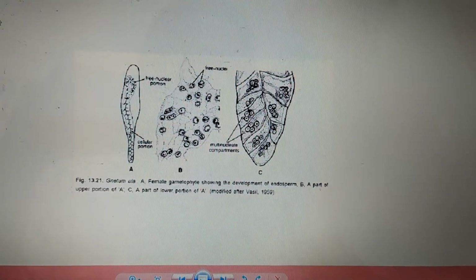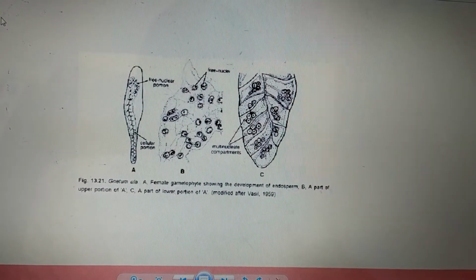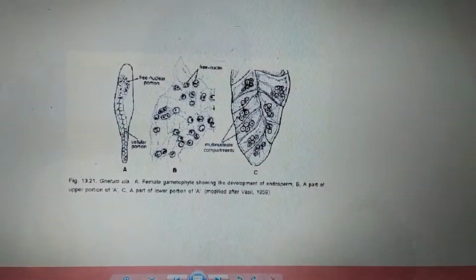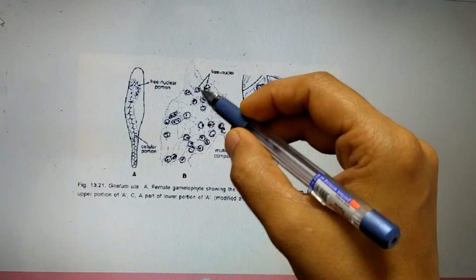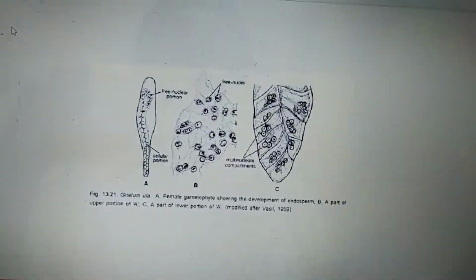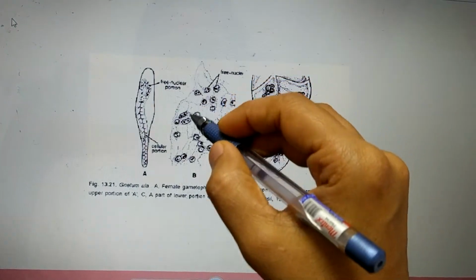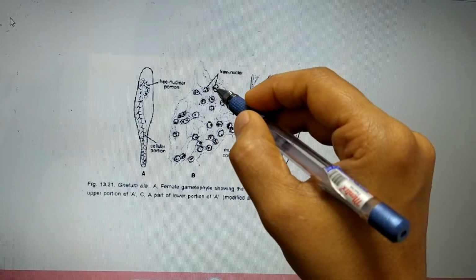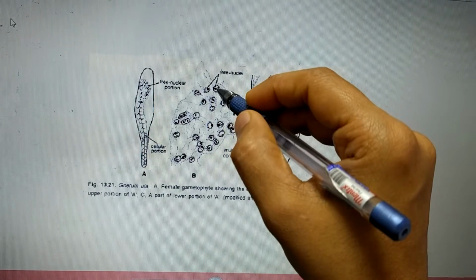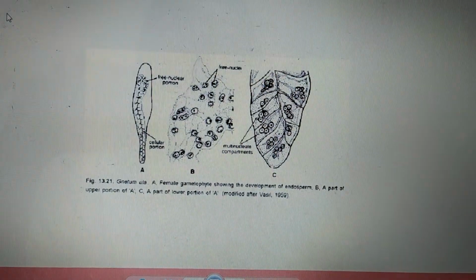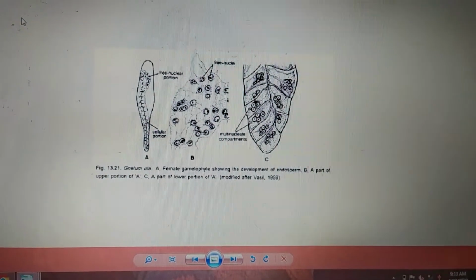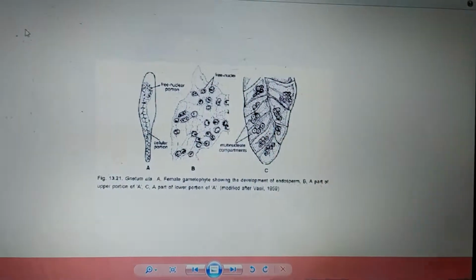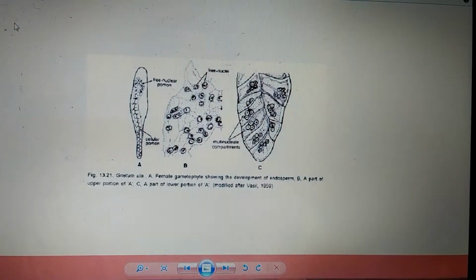After fertilization, the wall formation starts in such a way that the cytoplasm is going to divide into many multinucleate chambers. So there is a cytoplasm, wall formation, and inside the cytoplasm we have not only one nucleus, many nuclei are there. So this is a multinucleate condition. Later these multiple nuclei are going to fuse and form what is called a polyploid nucleus. Polyploid is nothing but many nuclei fusing and forming one structure, that will be a polyploid nucleus.